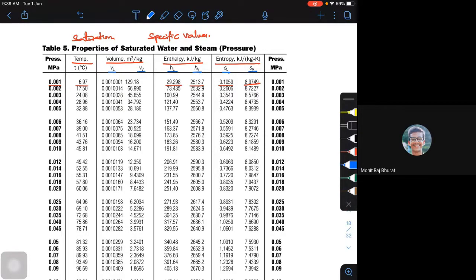Okay. Now, what is this actually at any given point? We call it the change in enthalpy during evaporation, or latent heat, which at any given point I want to find. So I will be finding Hg minus Hf, Sg minus Sf, Vg minus Vf. All these things I'm going to do. So you can look into it, and you can easily find this particular thing. So this is for the steam table based on pressure.